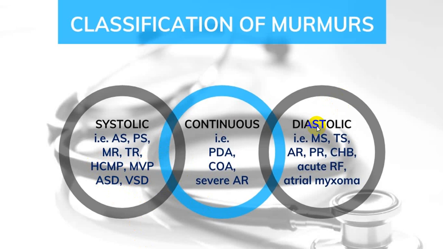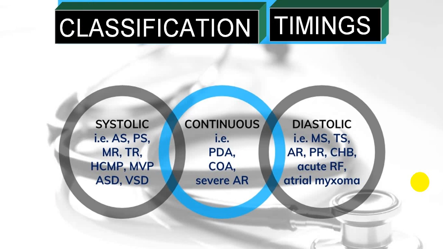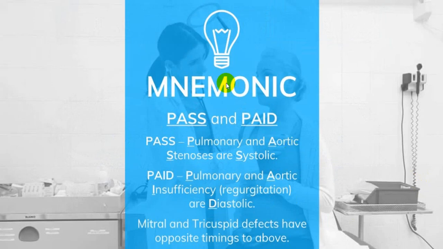Diastolic murmur, in the case of atrioventricular valves, is MS, TS. As far as semilunar valves are concerned, AR, PR. And very, very rarely, a diastolic murmur will be because of left atrial myxoma and cor triatriatum. Don't try to mention those conditions. Even I am not mentioning acute rheumatic fever, which gives the Carey Coombs murmur. Forget about that. If you remember, then only mention those. They are all for the MD level. So don't try to remember even this.